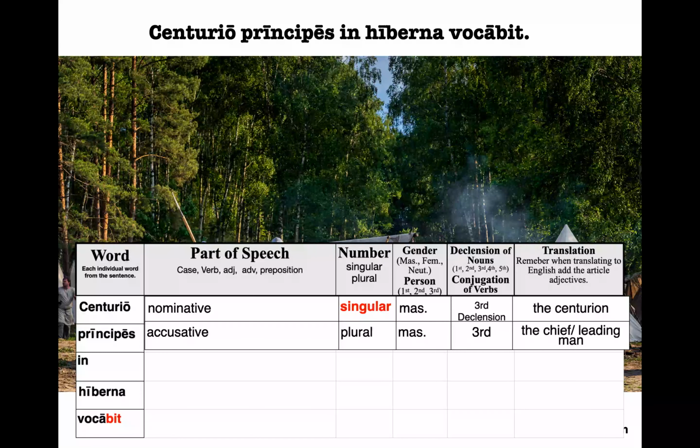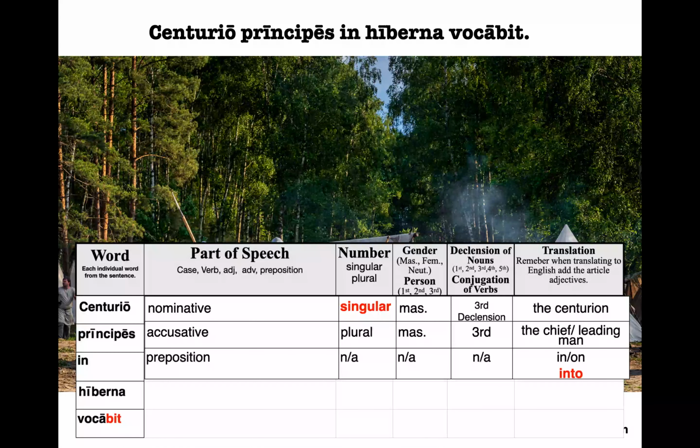The second word, principes, the es ending shows me this is accusative. It is plural masculine of the third declension, and it means the chief or leading man. It's always fine to put both translations in your box, because both will be right when you rewrite your sentence. In. We know in is a preposition. It does not have a number, gender, or declension, so don't fill that in. But it means in or on, but sometimes it can mean into.